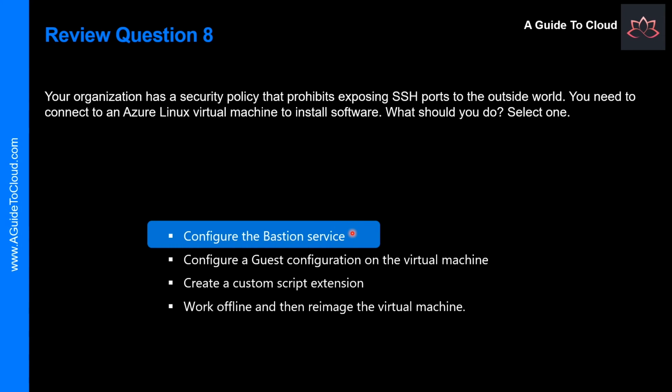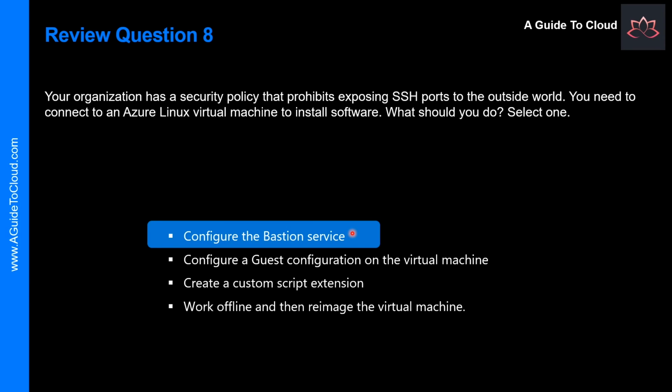Azure Bastion service is a new, fully platform managed PaaS service that you provision inside your virtual network. It provides secure and seamless RDP and SSH connectivity to your virtual machines directly in your Azure portal over SSL. When you connect via Azure Bastion, your virtual machines do not need a public IP address.